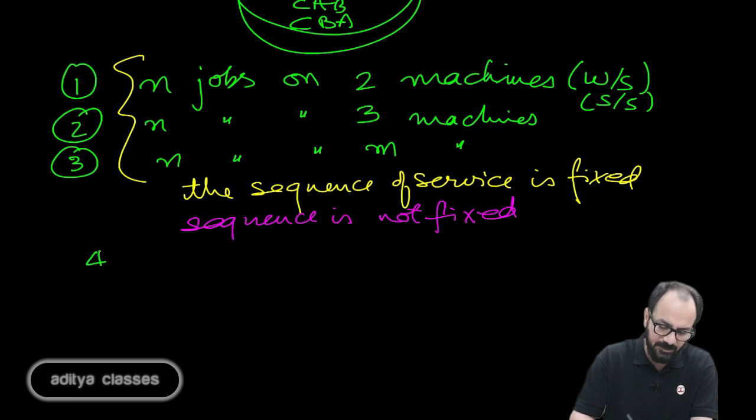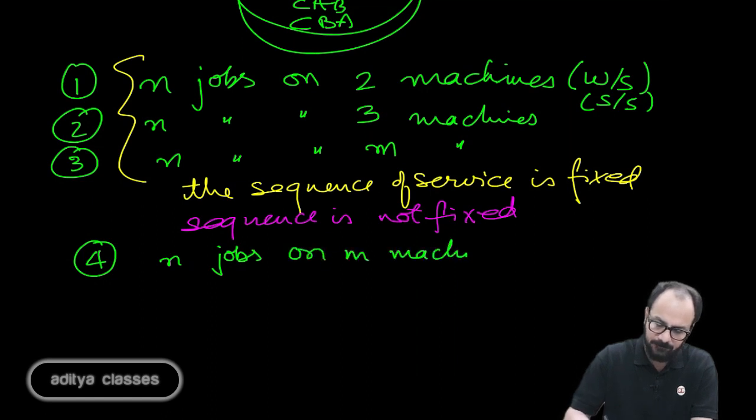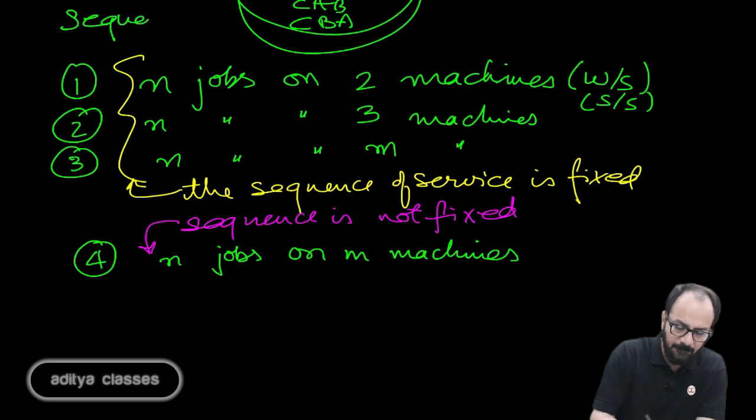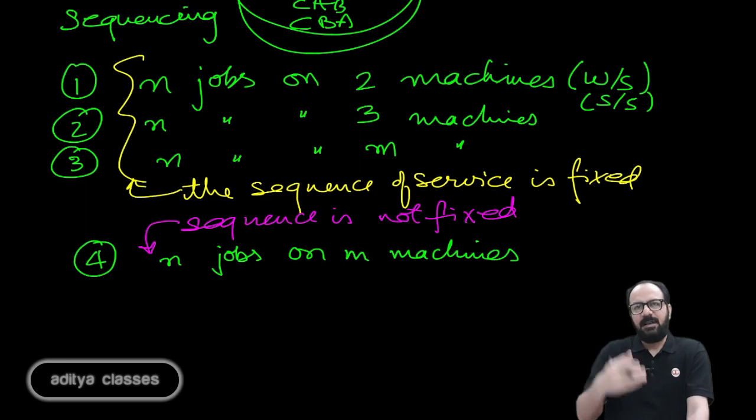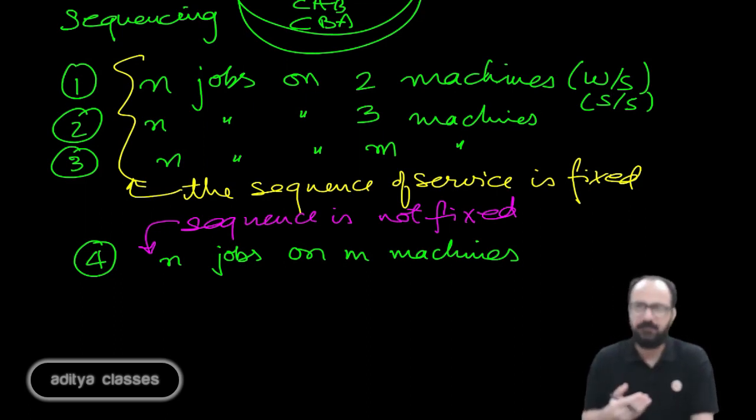In such a case, I have my 4th case, which is sequencing jobs on m machines, where the sequence is not fixed. So this is what we will try to achieve in this topic of sequencing for operation research.